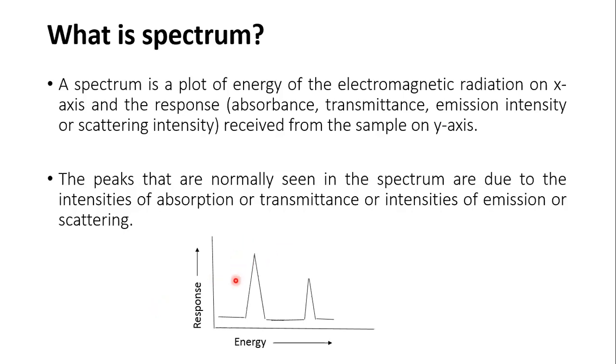And the peaks that are observed in any spectrum are normally seen due to the intensities of absorption or transmittance or emission or scattering. So therefore, in a generalized way, you can say that a spectrum is a plot or relationship between the response observed and the energy of electromagnetic radiation used.